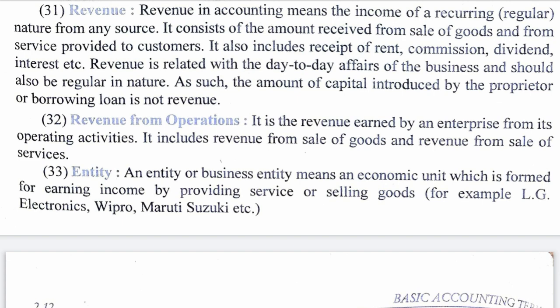It is not revenue. As such, the amount of capital introduced by proprietor or borrowing loan is not revenue. So we all know that the loan is borrowed sometimes in many years, capital is introduced sometimes in many years. They are not regular in nature, so they are not called revenue.